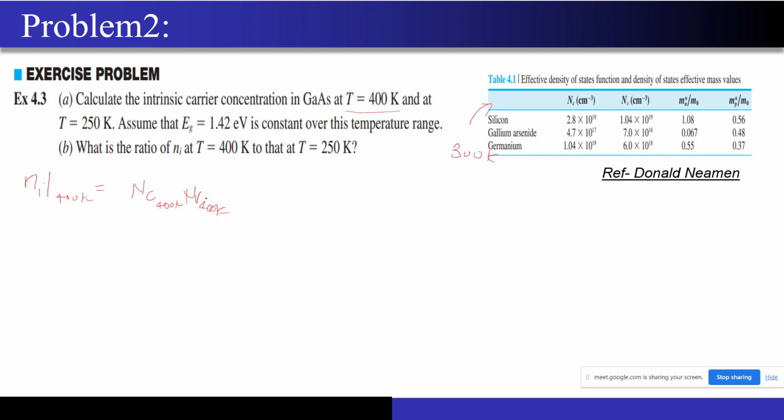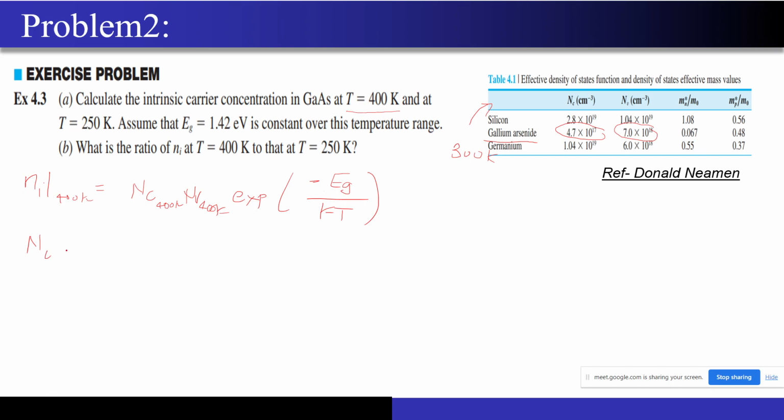As I told you, they depend on the temperature. The Nc and Nv into exponential of minus Eg. Eg is given to me, right? So I will just write the expression as of now: Eg divided by kT. First of all, I have to find the values of Nc and Nv at 400 Kelvin. The values of Nc and Nv for gallium arsenide are given to me in this table, but they are given at 300 Kelvin temperature. Now how am I going to find the values at 400 Kelvin?